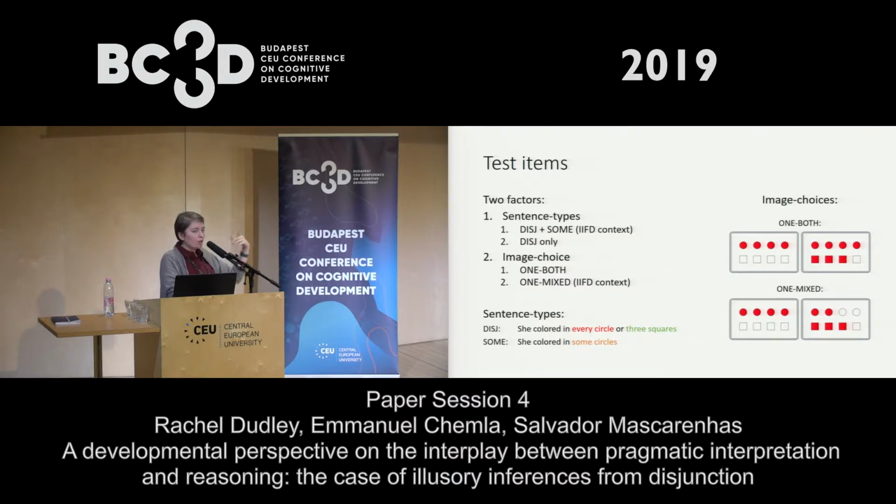So here again, the one image makes true only one of the disjuncts, but the mixed image has a mixture of the 2 shapes. And this one mixed comparison is what's important for our illusory inferences from disjunction, because if you have a flat understanding of the 2 premises, both of these images should be compatible with your understanding. So both images make true one of the disjuncts in premise 1.